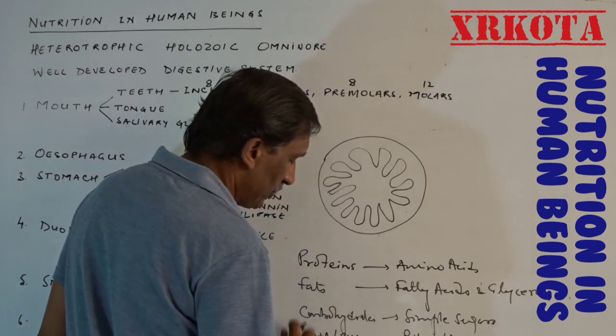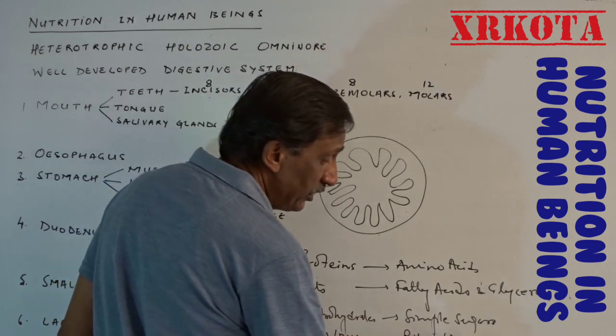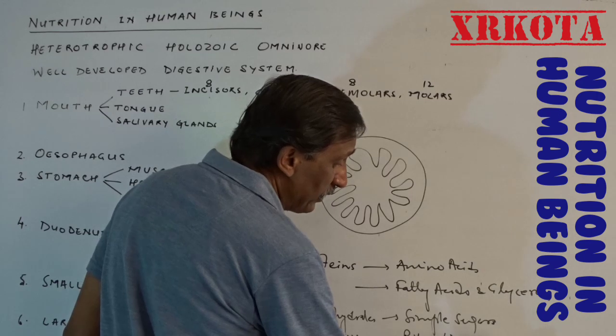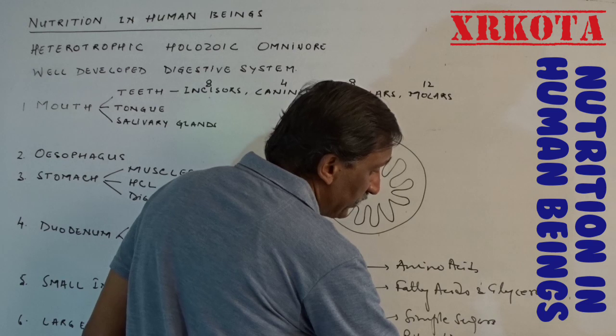Another, I should write RNA first if I am writing ribose there. Ribose and deoxyribose plus nitrogen bases and phosphates.